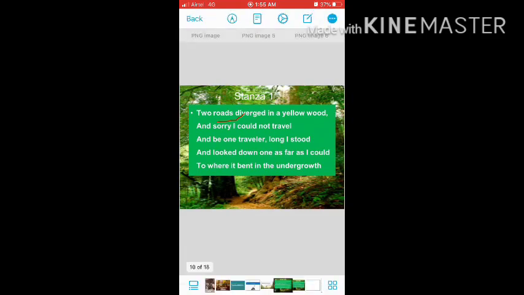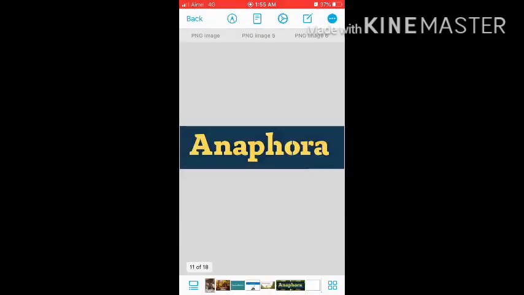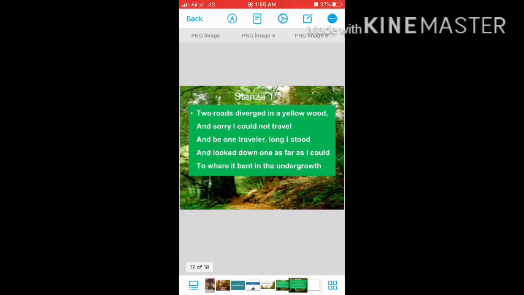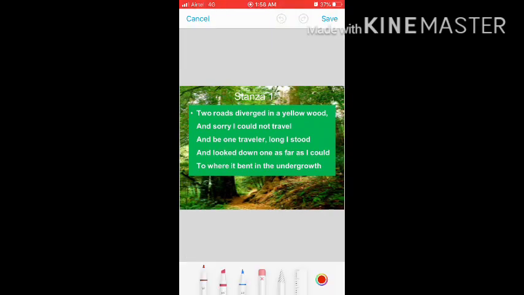The last one is anaphora, which means when consecutive sentences begin with the same word. This can be seen in the first stanza only. Now you can see, look at it carefully. The second, third and fourth lines of the first stanza start with the same word, that is and. So and is the anaphora in this poem. Further, we will discuss the rhyming scheme of the poem.